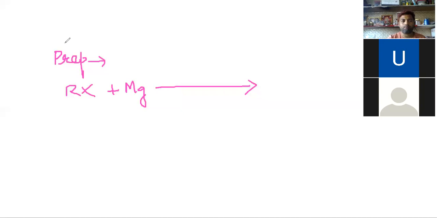Okay, preparation of organometallic compounds. This is an alkyl halide or aryl halide. R stands for an alkyl group. Alkyl halide or aryl halide.